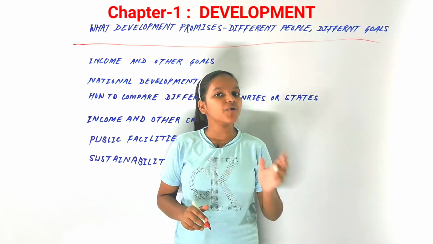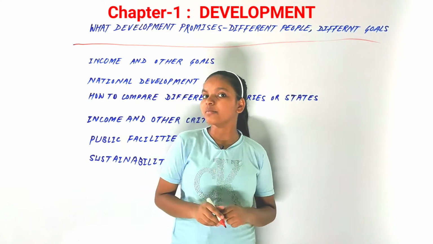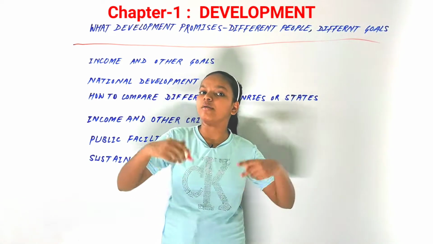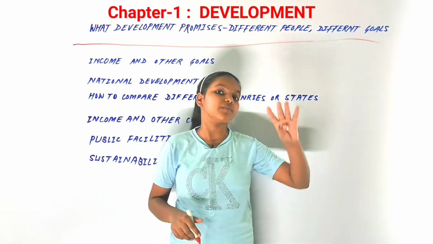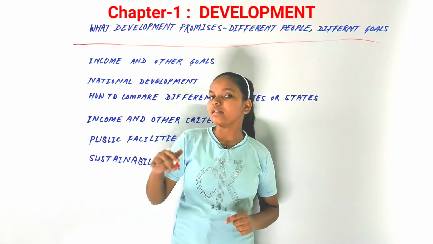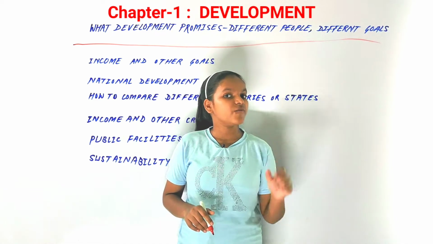But if we talk about a prosperous farmer in Punjab, what would he want as development? That his children can go abroad, his crop or products can be sold at higher prices, and he should be supported by the government in the matter of prices. Development can mean different things for different people.